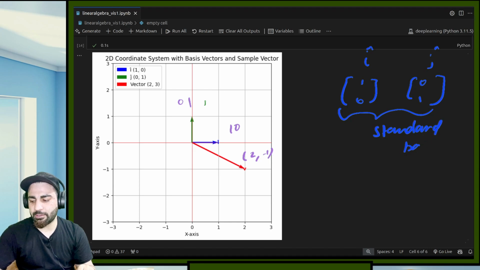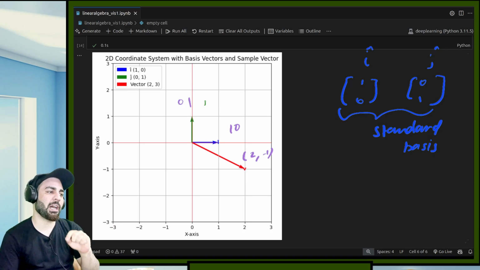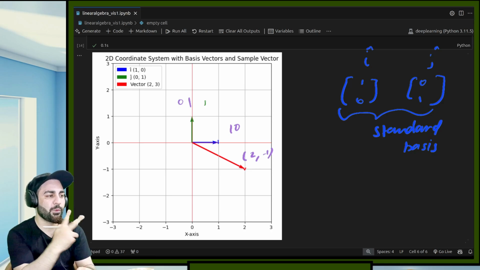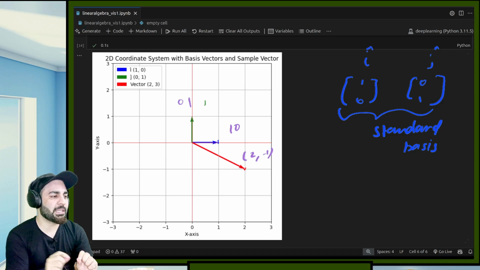Standard bases. Why are they called bases? Because you can get any vector from this R2. This is called R2 because each of the values is a real number, and we have two coordinates for each. So if you take these base vectors, you can take a combination of these things and come up with any vector.